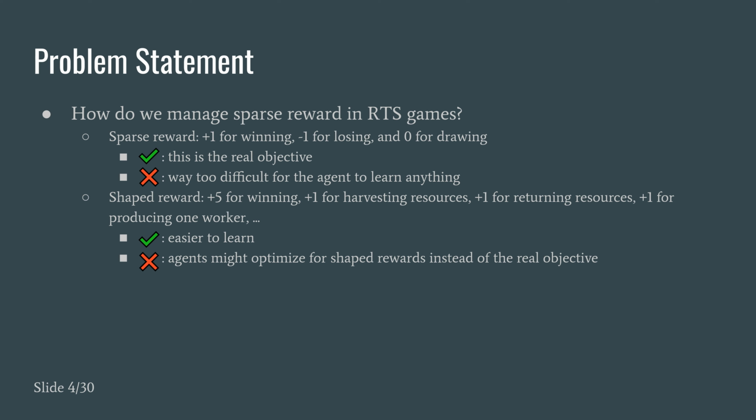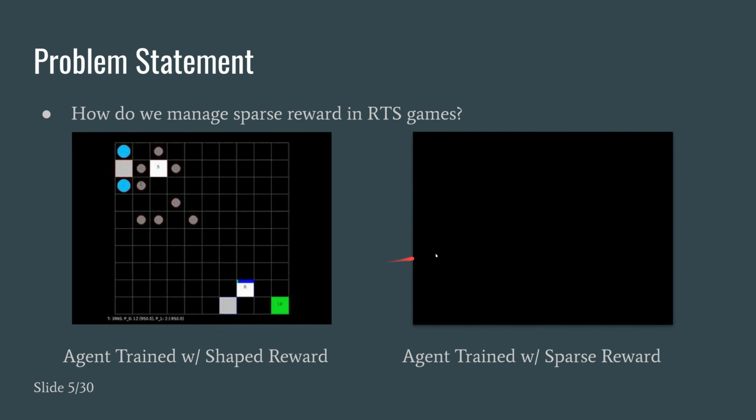To address this problem, a common approach is to use shaped rewards. That is, to create intermediate rewards to encourage good things from happening. For example, we'll give some rewards for winning, for harvesting resources, returning resources, producing workers, and so on. The plus side is that this is easier to learn, but the downside is that the agent might optimize for the shaped rewards instead of the real objective.